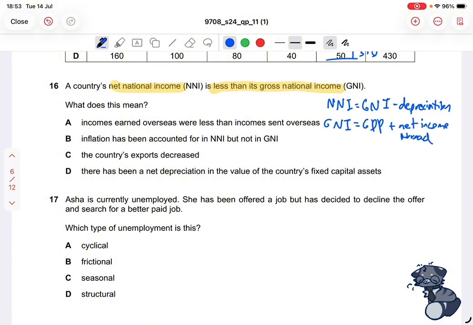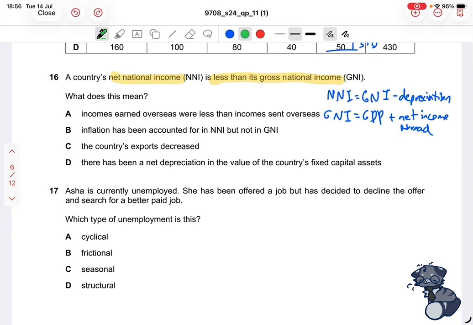I'll just write that. Essentially, the gross national income, or GNI, is basically the total income earned by a country's residents or businesses, regardless of whether it was generated from inside the country or outside the country. Hence, GDP is the output of the country, so it's the value or income generated by the country itself, and net income from abroad is income that comes into the country from overseas, of course. Some examples will be remittances, or if a citizen from this country goes overseas and gets a job over there and earns money, that also counts as net income from abroad.